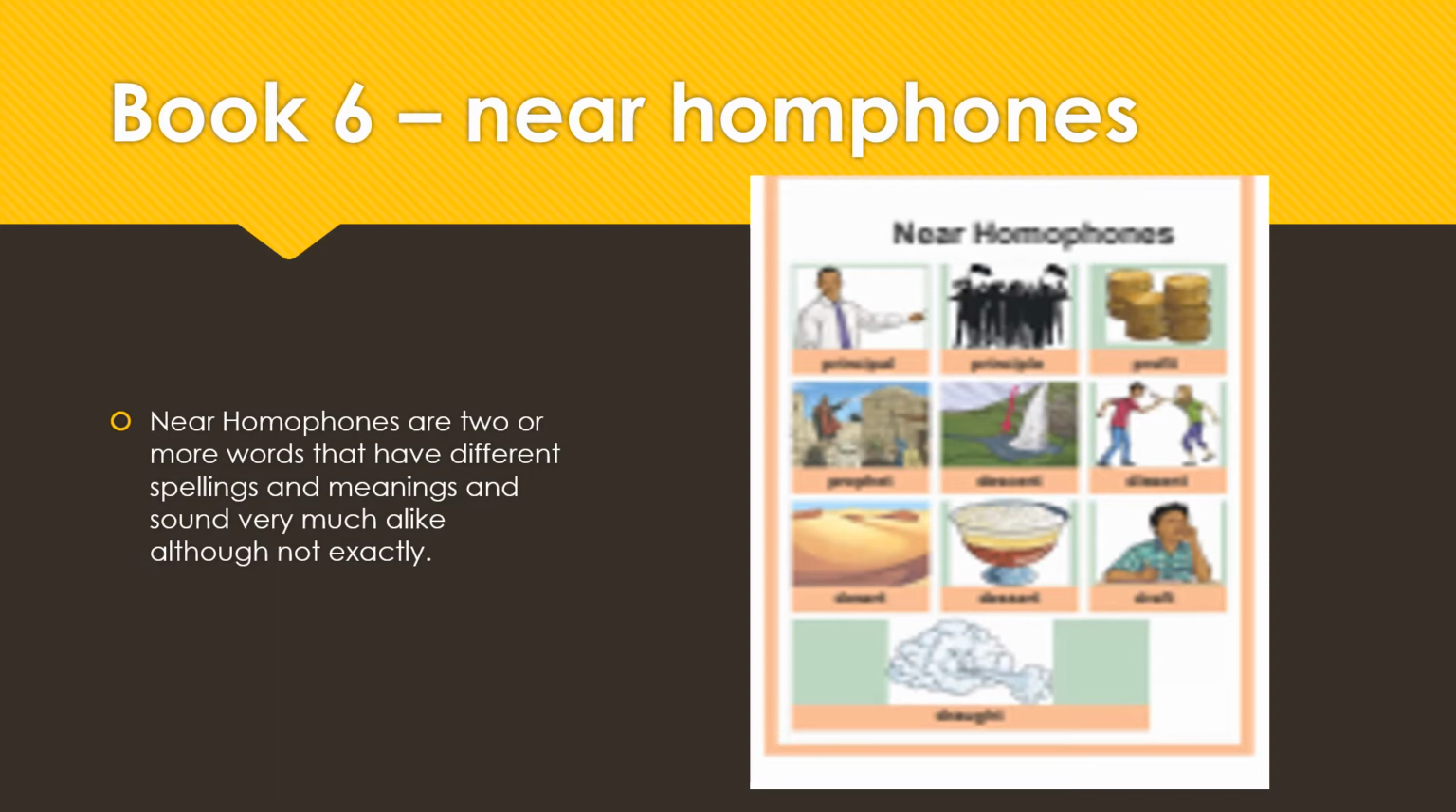You have descent, which is to come down a hill, or dissent as in an argument. You have dessert, as in a pudding, or desert, as in a sandy oasis. And you have draft, so you write your first draft of your essay, or draught as in a wind blowing.